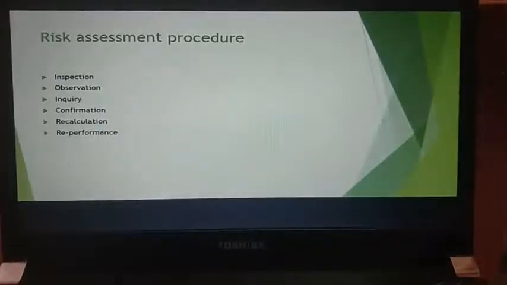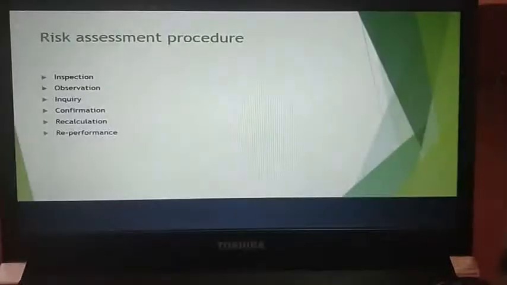Next is the inquiry stage. Inquiry is nothing but seeking information from a knowledgeable person. To conduct auditing, you need information, right? So you conduct inquiry and take information to carry out this particular audit. Next is confirmation. Now you have taken down information, but you need to confirm with a higher authority whether the information you've got is actually right or wrong. This is the confirmation.